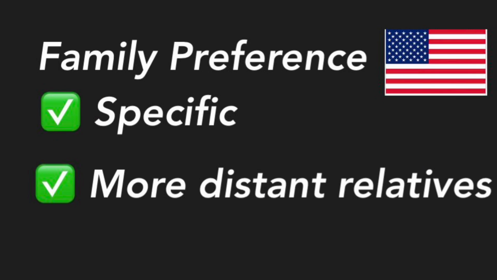The second type of family immigration is the family preference. These visas are for specific, more distant family relationships with a US citizen and some specified relationships with a lawful permanent resident or LPR. The number of immigrants in these categories is limited each fiscal year.